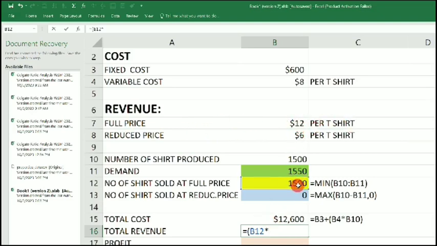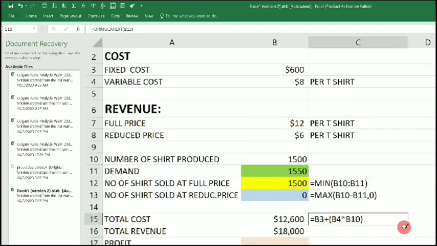Then we use plus, open a bracket, and input the number of shares sold at reduced price, which is 0. So we put 0 multiplied by the price at reduced price, which is $6. We close parentheses and hit enter. When we do that, we have 18,000.